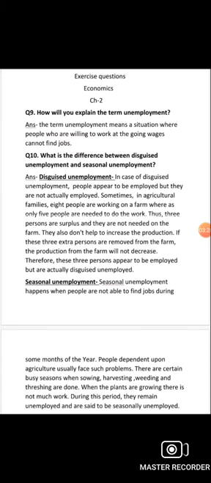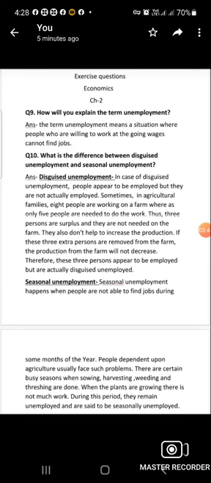And the second, seasonal unemployment, happens when people are not able to find jobs during some months of the year. People dependent upon agriculture usually face such problems. There are certain busy seasons when sowing, harvesting, weeding, and threshing are done.